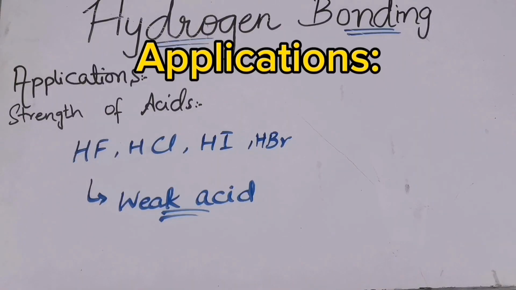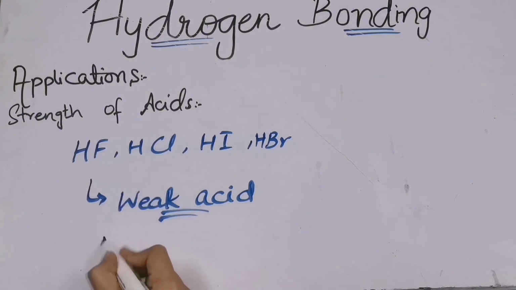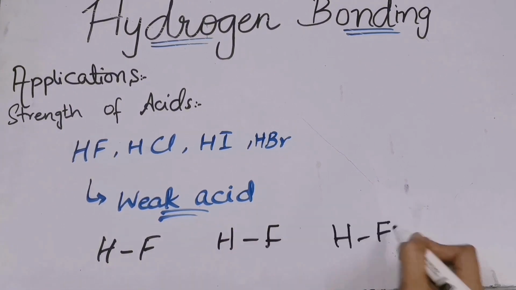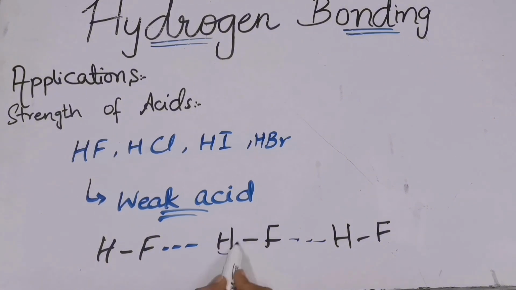In this case, we say that HF is a weak acid among all of them. Why is HF a weak acid? Let us see when we draw the structure for HF, and the hydrogen bond will be present over here. Now see that this hydrogen is present between two highly electronegative atoms.